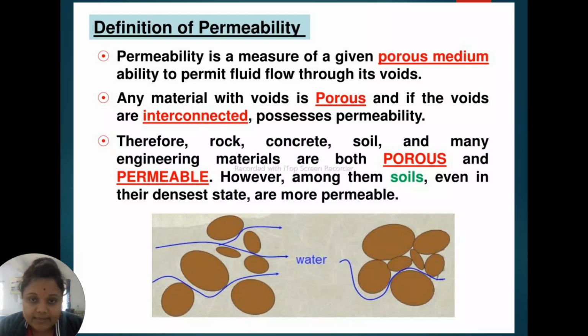If the voids are not interconnected, the flow of water will be less. Interconnected voids are generally seen in coarse soil, and in fine soil we can't see the interconnected voids. Therefore, rock, concrete, soil, and many engineering materials are both porous and permeable. Where there is void, there will be permeability. If there are no voids, then no permeability occurs.